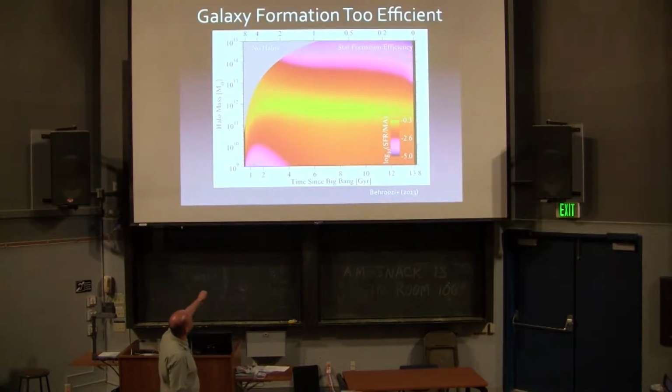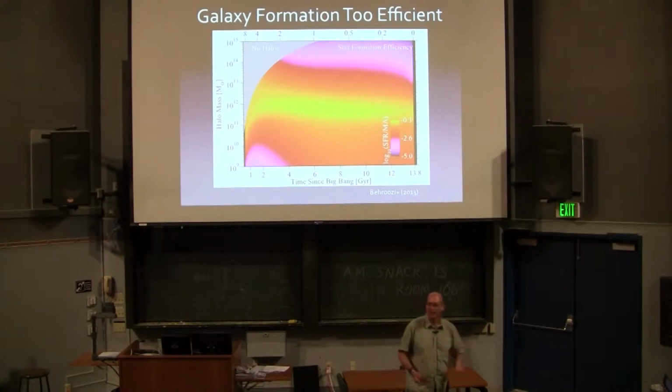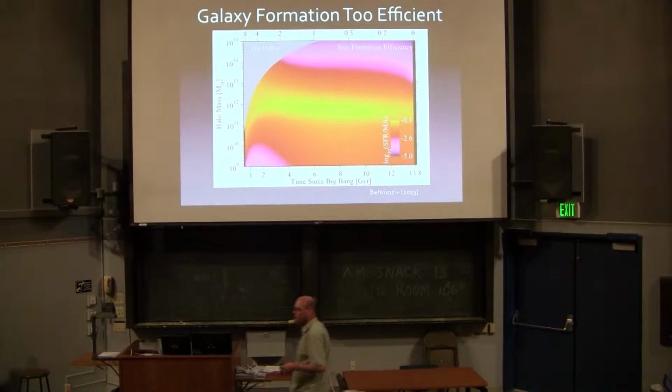All right, so this plot I, of course, don't need to put up here. Everyone knows the basic problem. Galaxy formation is too efficient if you don't put in feedback. So we know that even the most efficient halos convert no more than sort of a third of their baryons into stars. For other halos, it's far less. Something has to fix this problem, and the answer is feedback, where feedback is defined as magic. All right, so my goal is to try and demystify the magic.